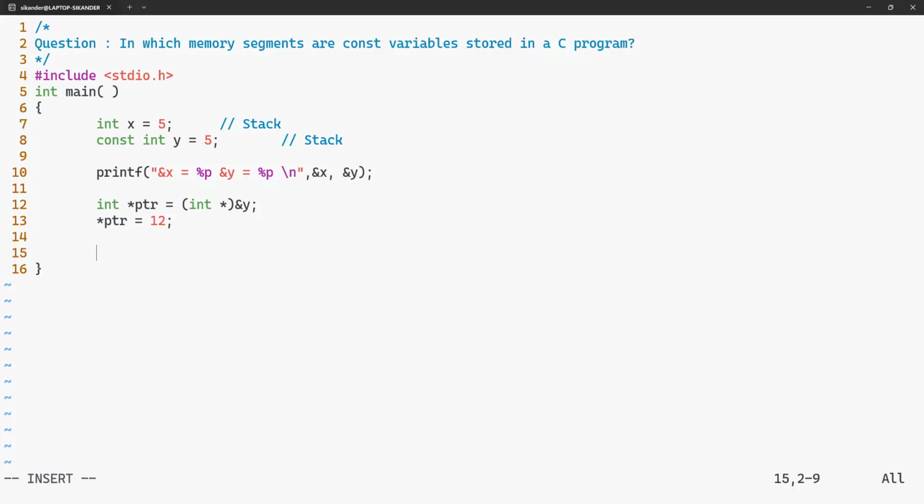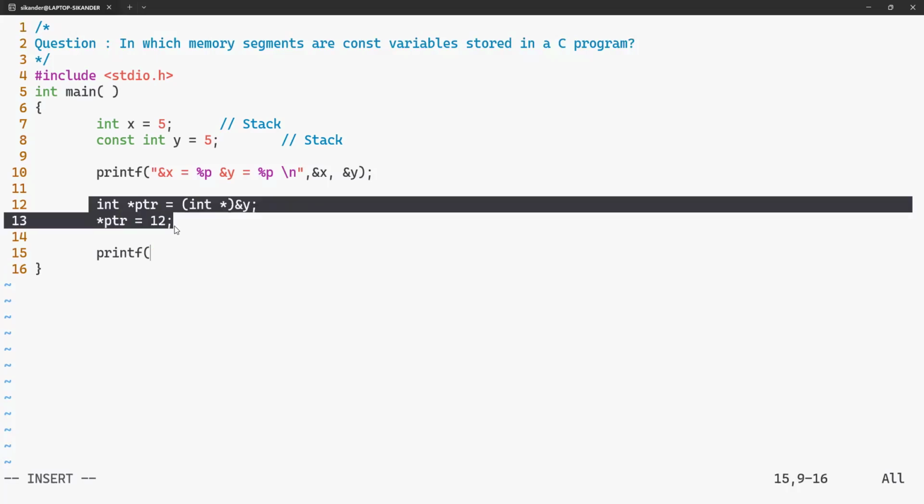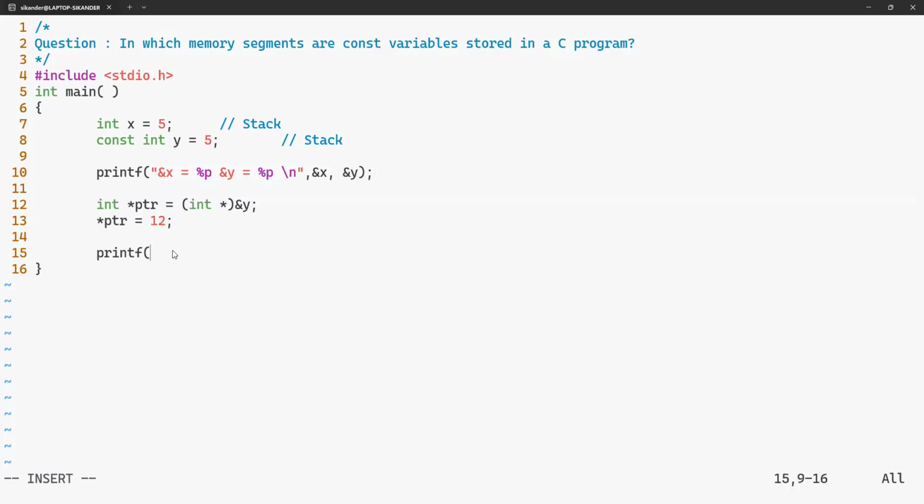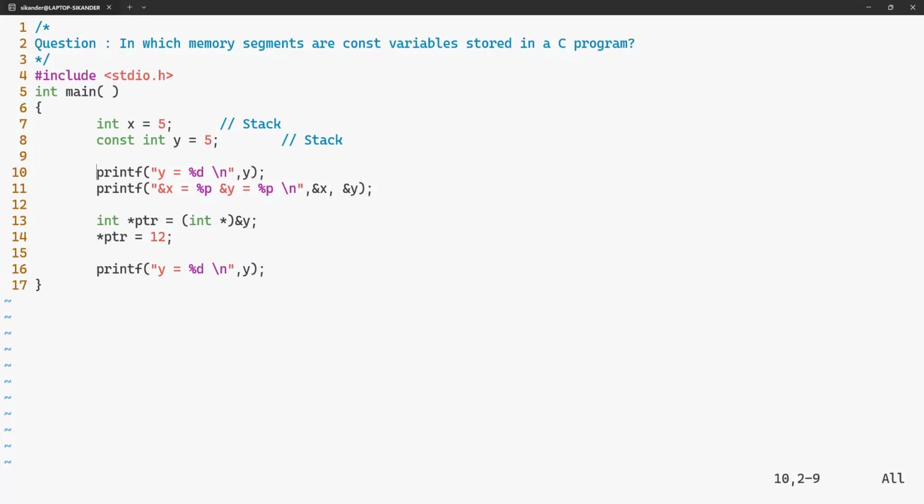After this, I'd like to observe the value of Y. Is it modified or not? See, I'm not modifying directly through Y. If I modify directly through Y, the compiler will identify it and tell you that you're not supposed to modify. Whereas I'm modifying it indirectly. If you want, you can also see the value of Y before.